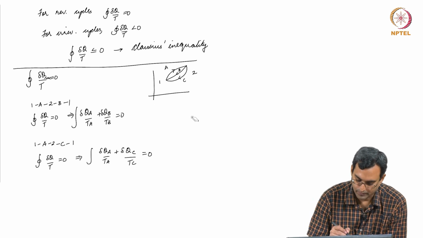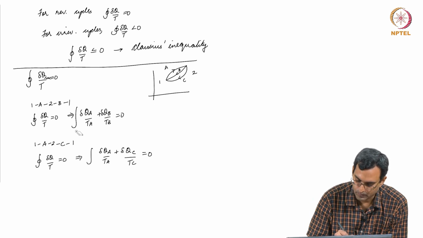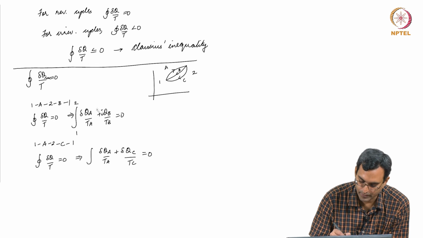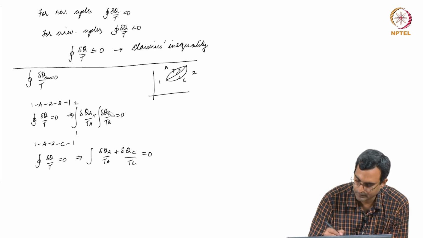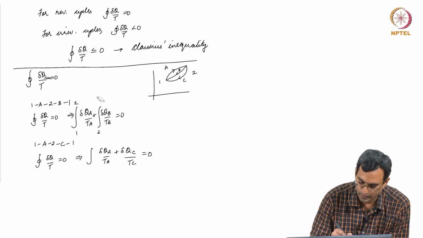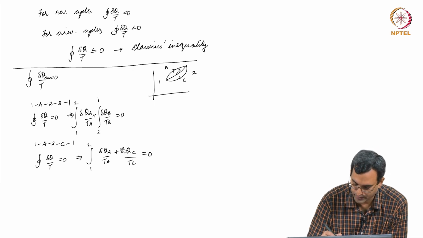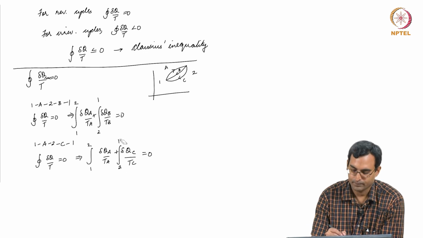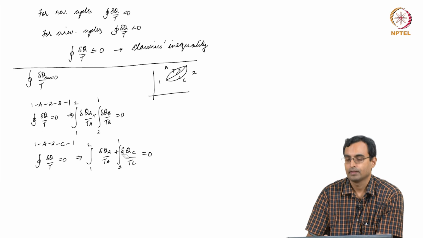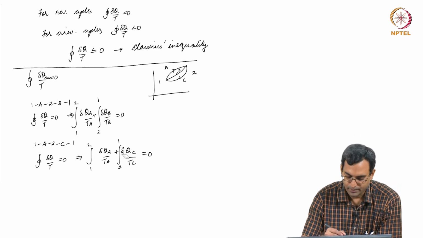is, this is actually the integral from 1 to 2 on QA. I can expand these. This is the integral from 2 to 1 on QB. This is 1 to 2 on A. This is from 2 to 1 on QC. So, I have just taken some arbitrary cycles.